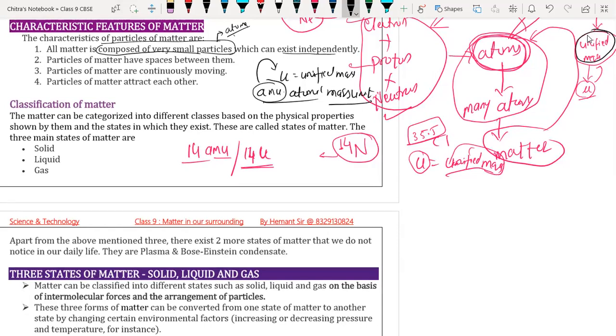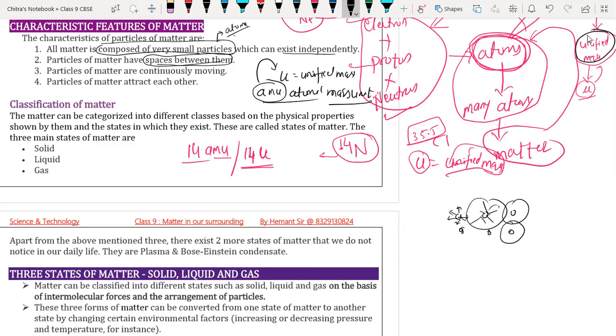Particles of matter have space between them. This is the second property. In matter, particles like atoms are arranged in such a way that they have space between them, and they are independently moving, or kept in motion, in all possible directions. Every atom has space around it. That's why it is written here: particles of matter have space between them.